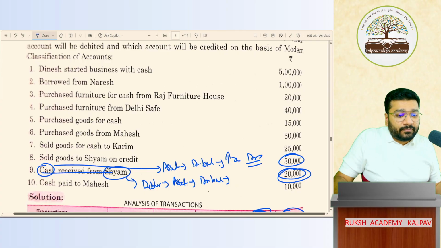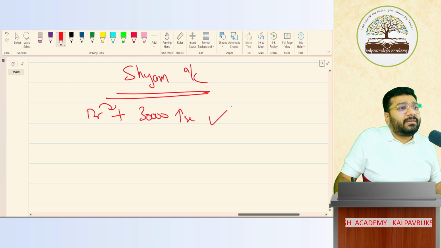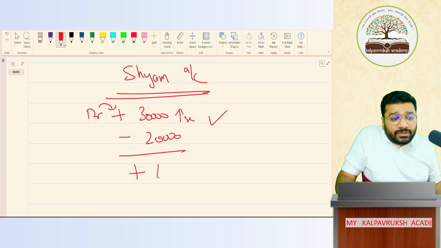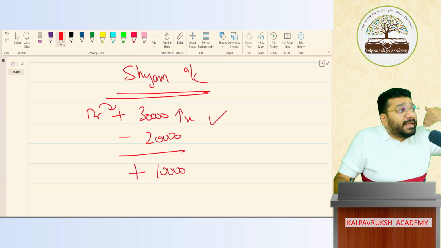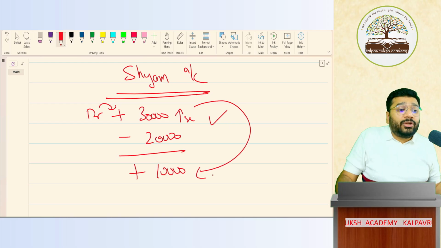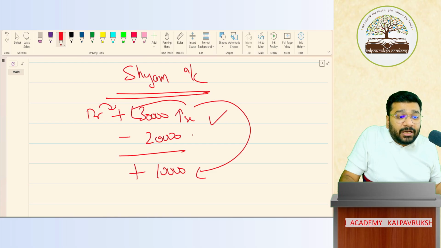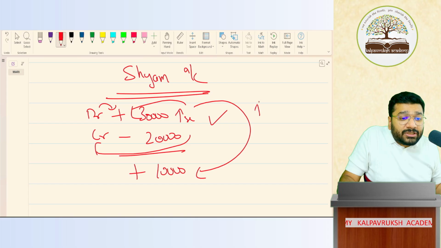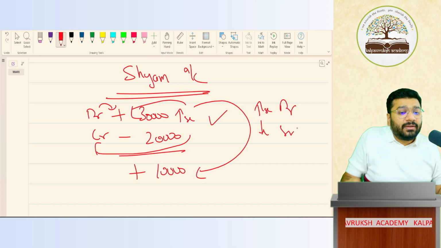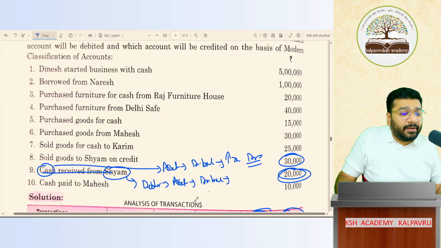When I receive the money from him, his balance, what he has to pay, will be more or less now? Earlier, he had to pay me 30,000. In that, 20,000 is paid, so the balance is how much? 10,000. So when I receive money from Sham, his balance went from 30 to 10. His balance got reduced. To increase was debit, so to decrease, it should be credit. Got it, not got it? To increase Sham's balance, I gave debit. Now when his balance is decreasing, I have to give a credit. Got it, not got it?